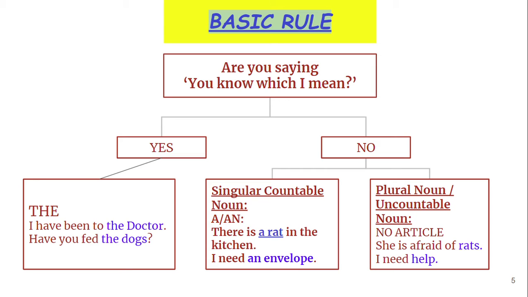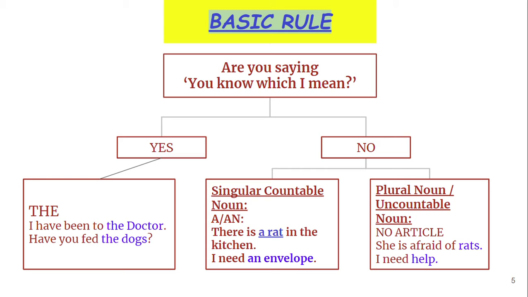Now the next question: which article, a or an, should be used? Is the word starting with a vowel sound or a consonant sound? If it is a vowel sound, we use an, but book starts with a consonant sound, so we use a book.